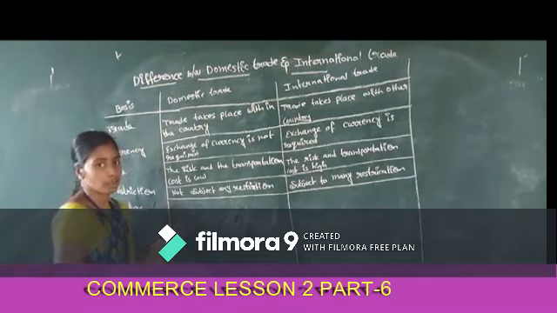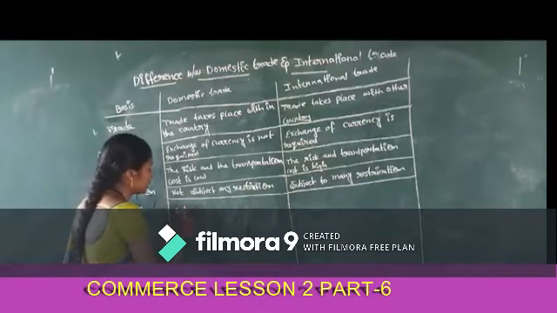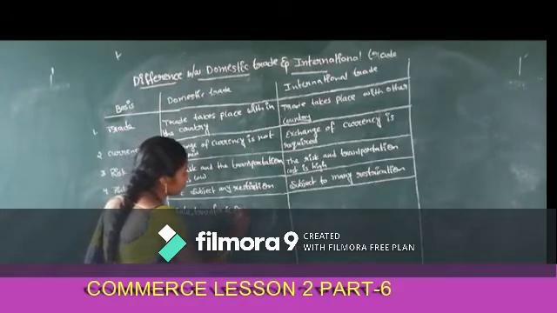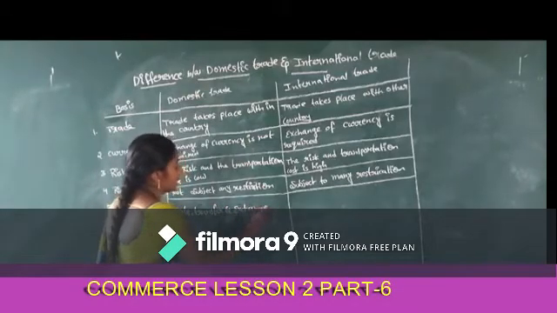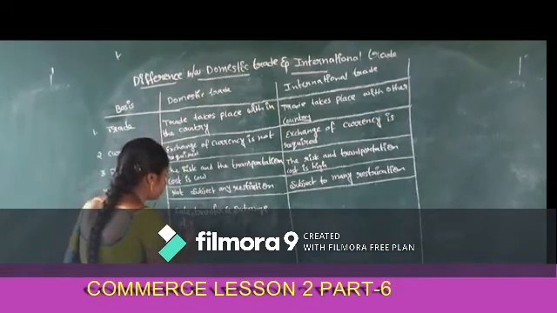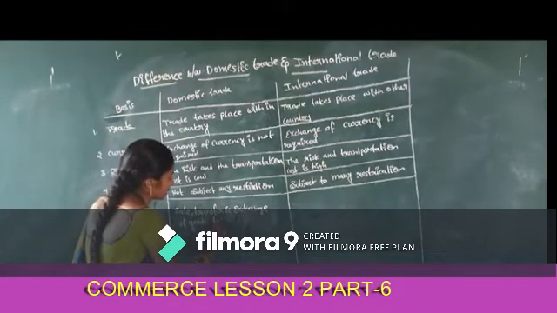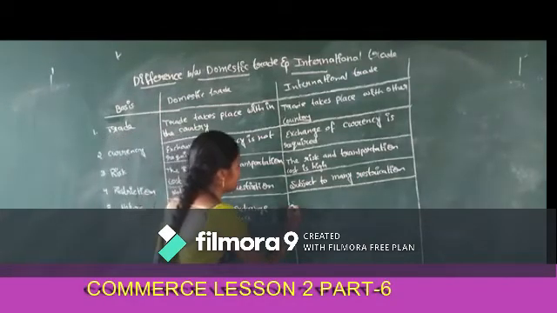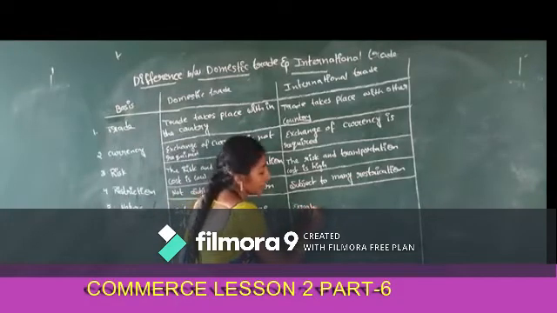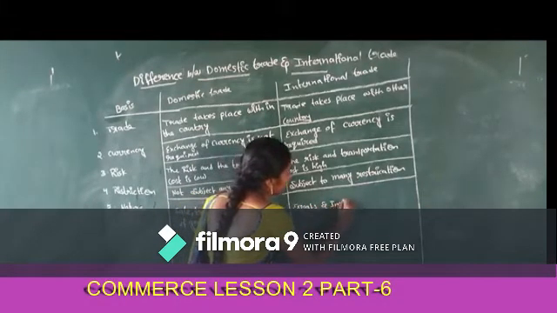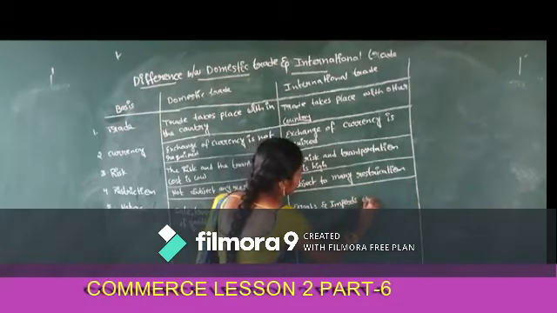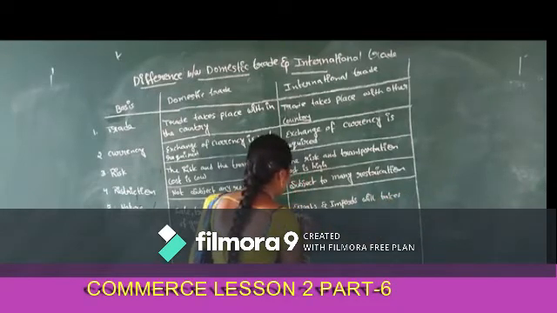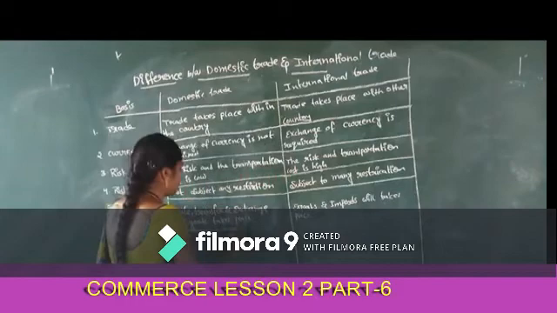Here the nature of the domestic trade is confined to sale, transfer and exchange. Sale, transfer and exchange of goods takes place. Whereas in international trade, exports and imports will take place.